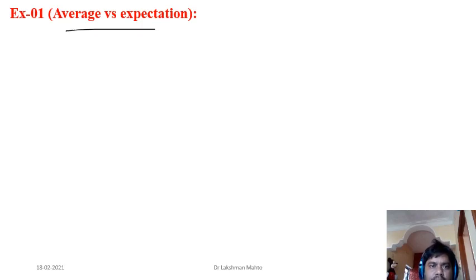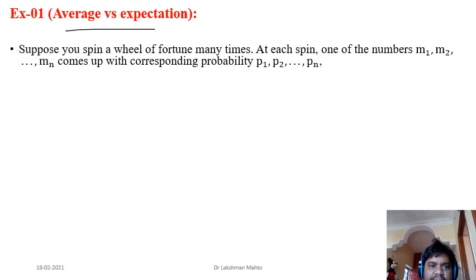So I have taken one example: average versus expectation. Suppose there is a wheel of fortune that we spin many times. At each spin, one of the numbers M1, M2, M3 up to Mn appears before you.